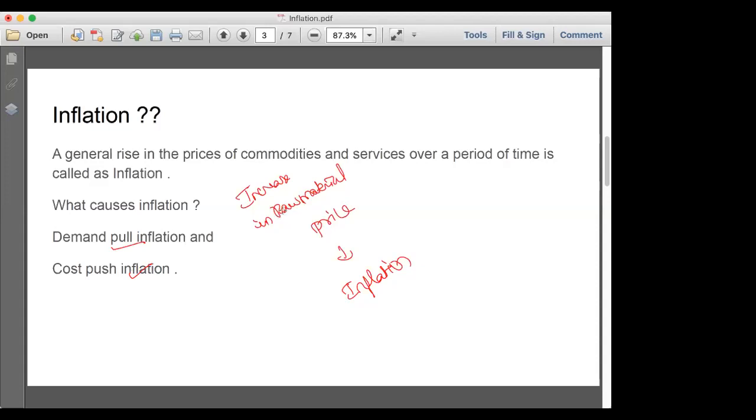If the oil price increases, obviously the fuel charges are high, so the raw material transport charges will increase. Then the production cost will increase, and this leads to inflation. That inflation we call cost push inflation.